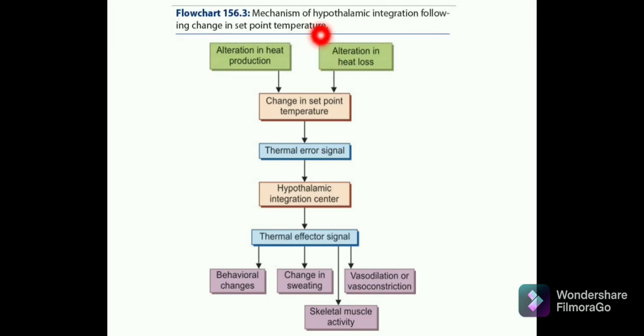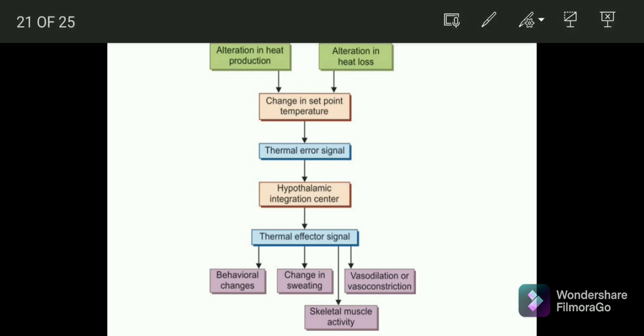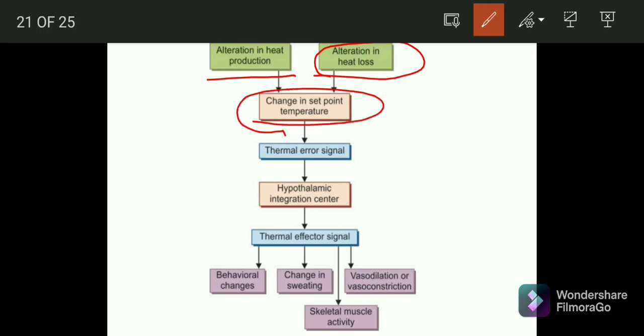Now this is the mechanism of hypothalamic integration following a change in the set point temperature. So what will happen here? There are two scenarios. The first one is about the alteration in the heat production, and the second is the alteration in the heat loss. There is a change in the set point temperature. Now this will send thermal error signals to the hypothalamic integration center. What will this do? There will be thermal effector signals. This will give four changes.